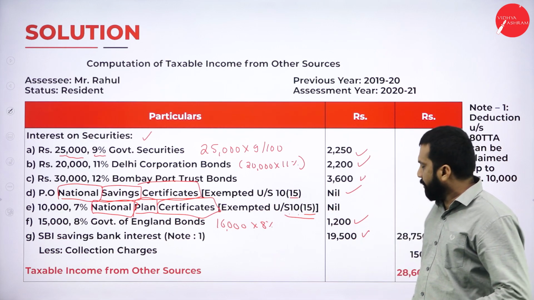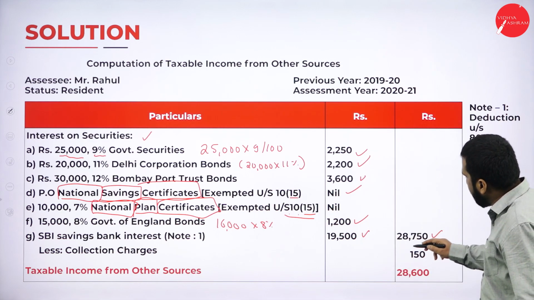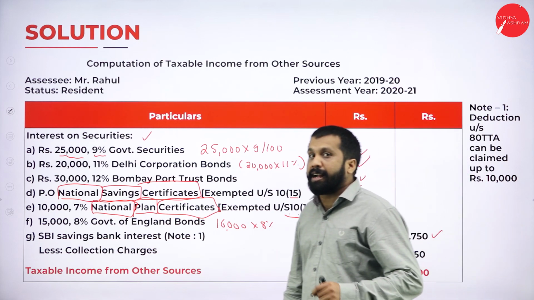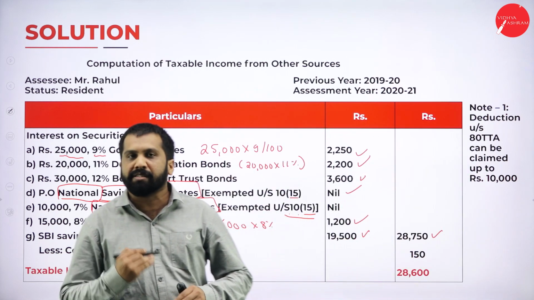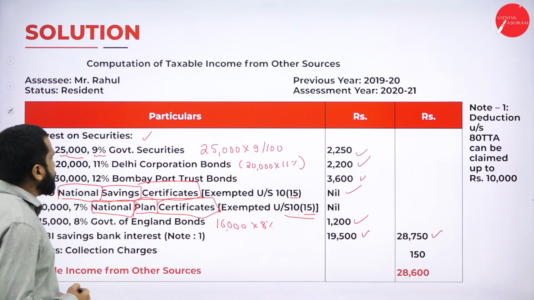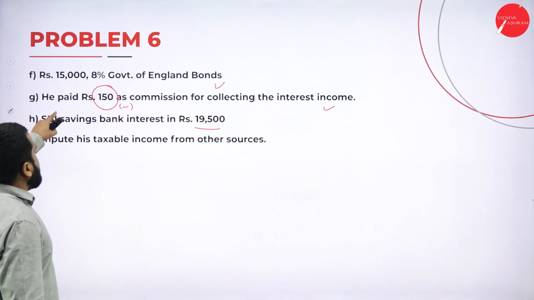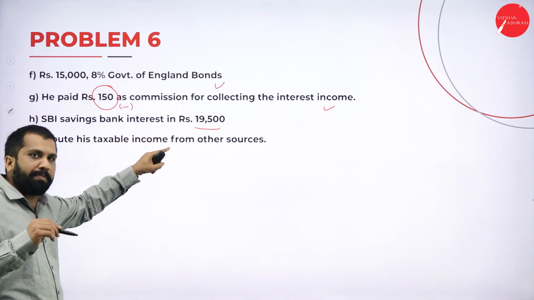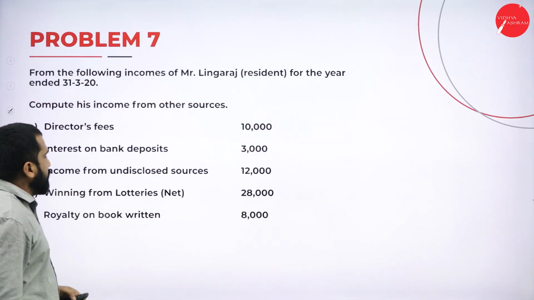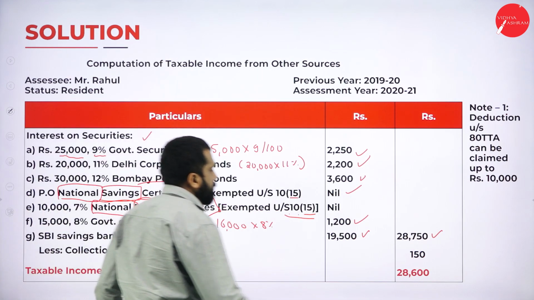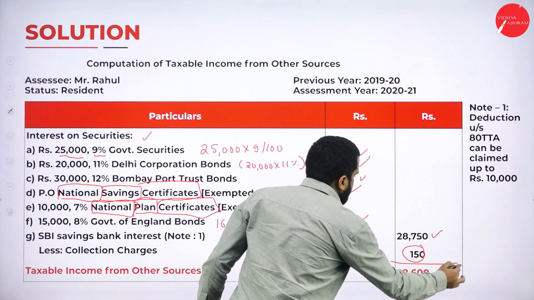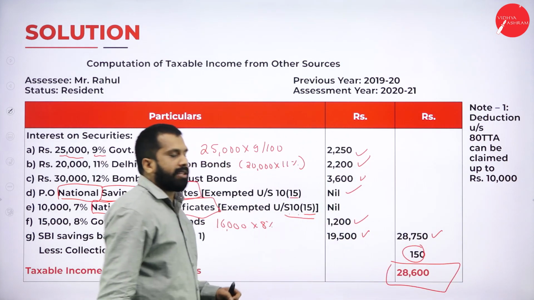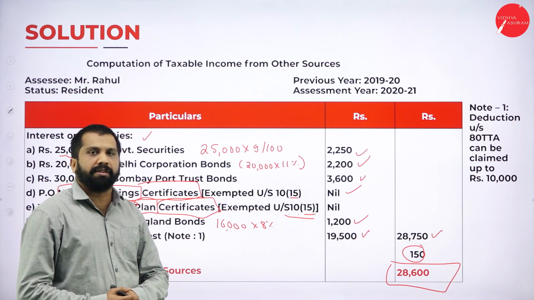Add everything. After adding, you get 28,750 minus. What is minus? He paid 150 as a commission. That commission we are supposed to minus. So minus 150, your answer is 28,600. Hope you are clear.